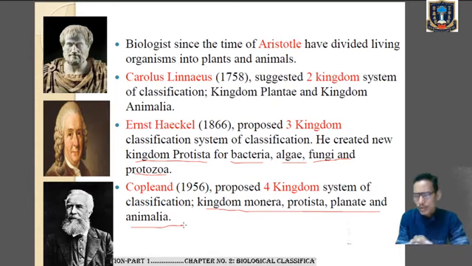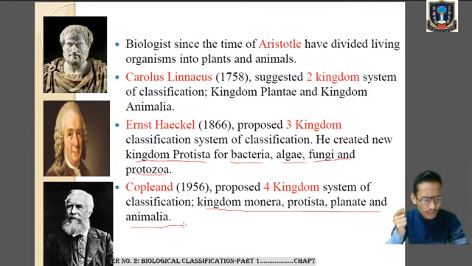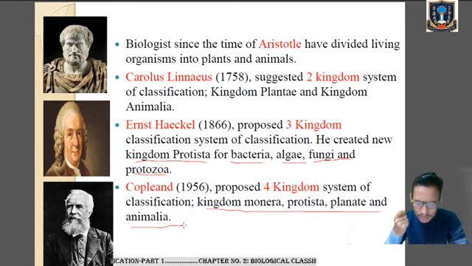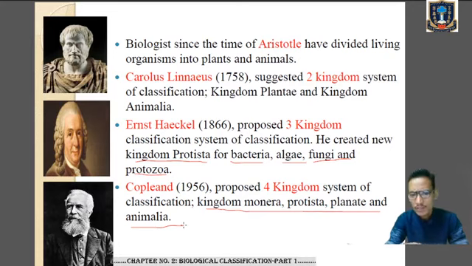Then we can find the six kingdom system of classification also, which was proposed by Carl Woese. But the most important system of classification that we have to go through in the syllabus is the five kingdom system of classification.